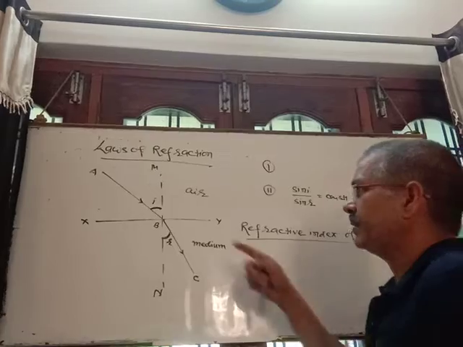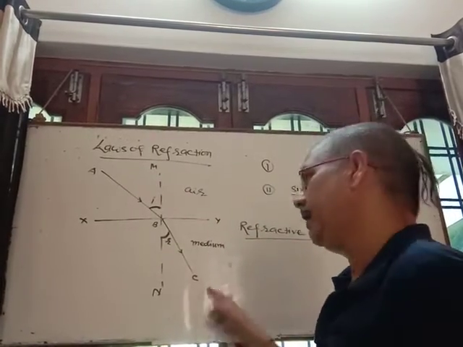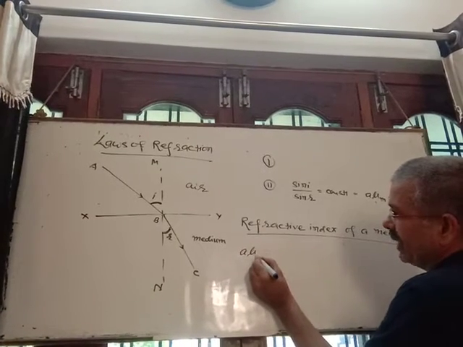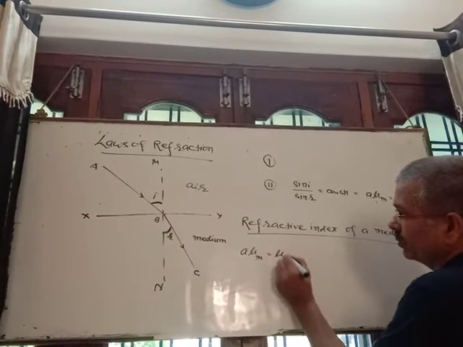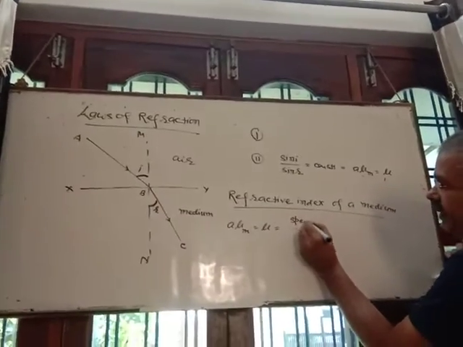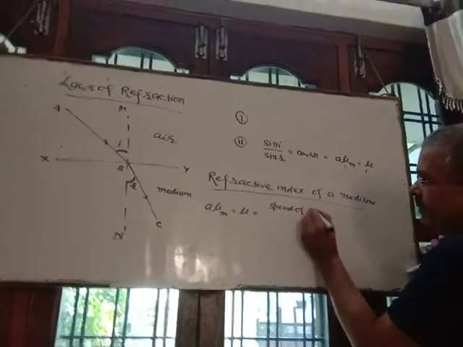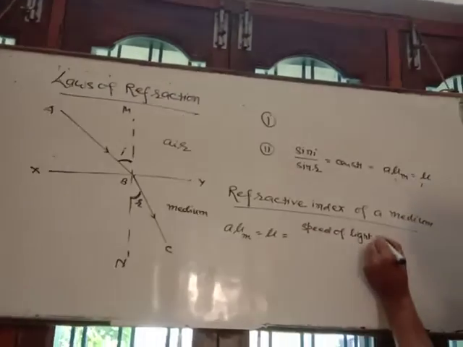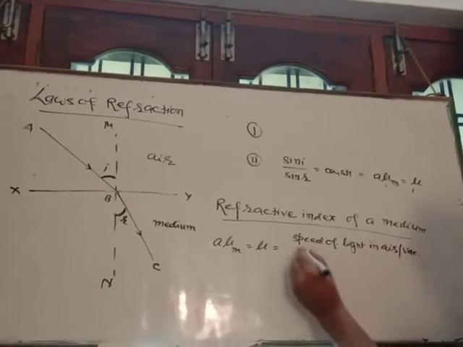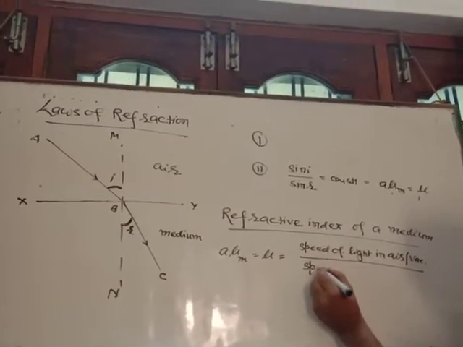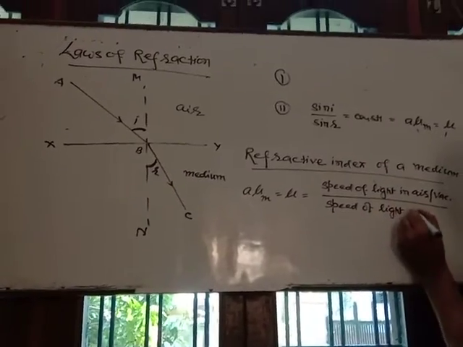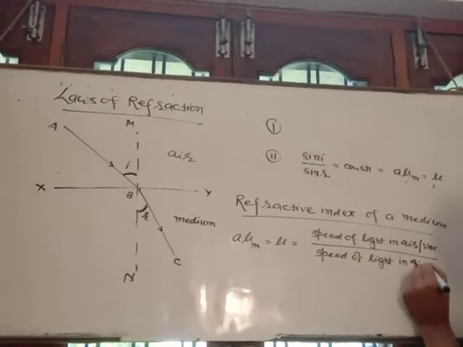So here light passes from air to the given medium, then the refractive index of that medium, or simply mu, is the ratio of the speed of light in air or vacuum also, to the speed of light in the given medium.